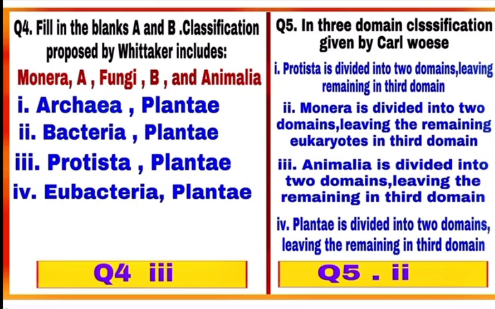Question 5. In the 3 domain classification given by Woese, option 2 is correct for this question. In the 3 domain system, kingdom Monera is divided into 2 domains, archaea and bacteria, leaving the remaining eukaryotes in the 3rd domain, which is eukarya. So in total there are 6 kingdoms. So it is a 6 kingdom classification. So mark the 2nd as the correct answer.